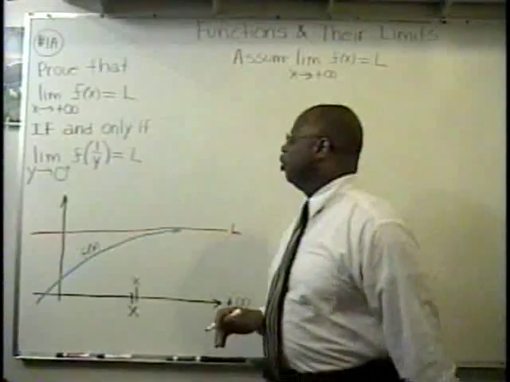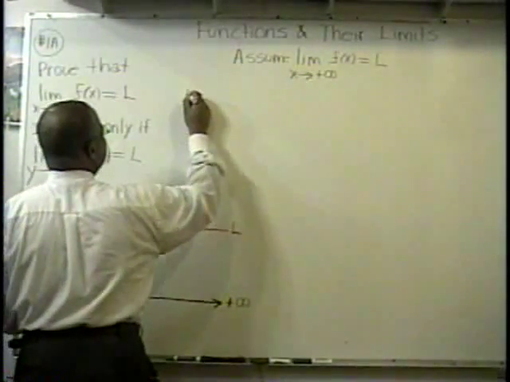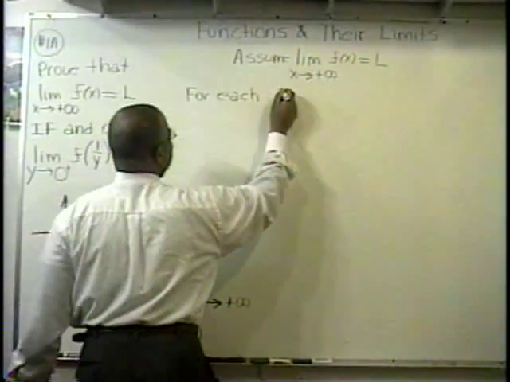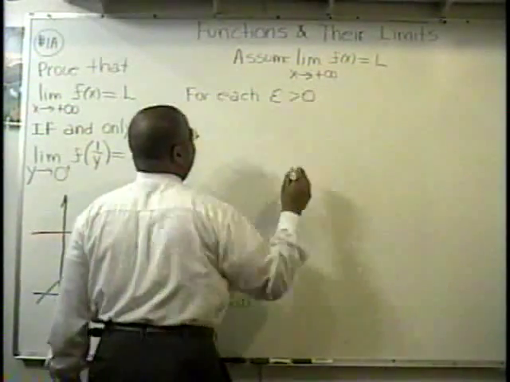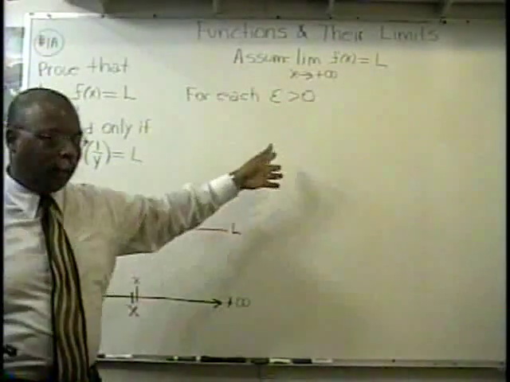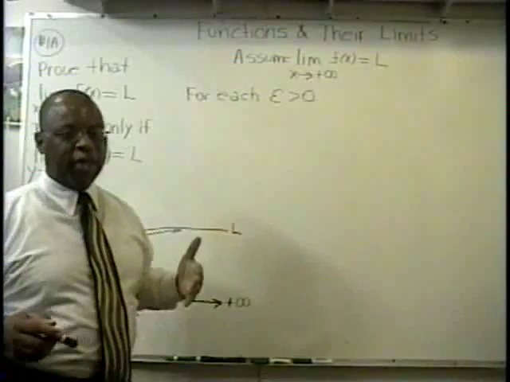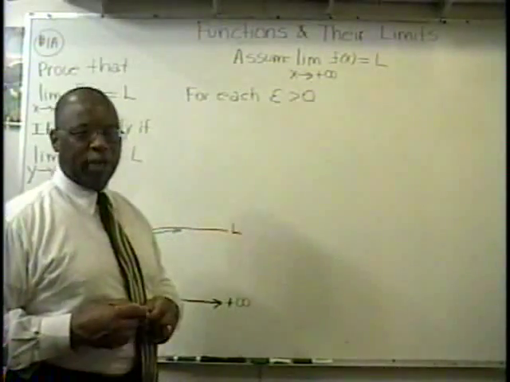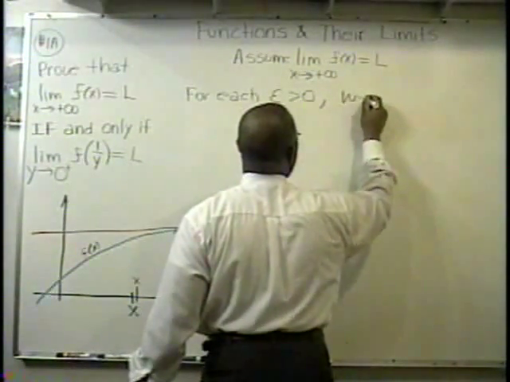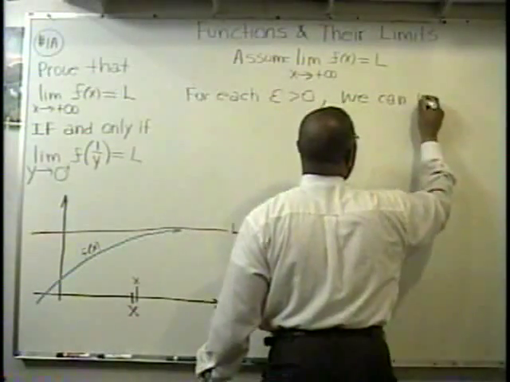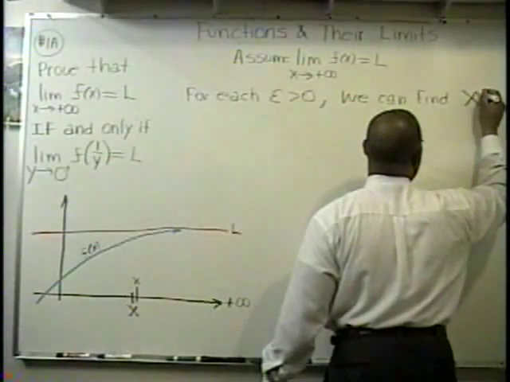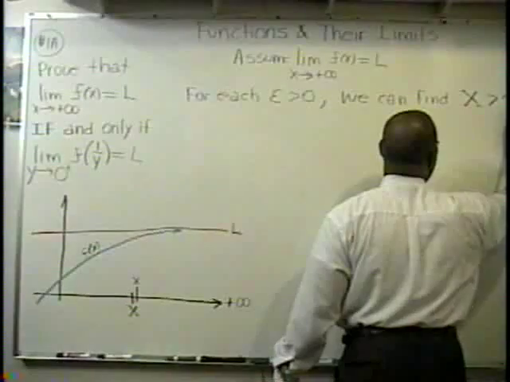Well, here's what we're going to say. For each epsilon greater than 0, remember, there could be 100 trillion zeros after the decimal and a 1 at the end. That number is not 0. It's a number. So for each epsilon greater than 0, we can find a large X, capital X, that's greater than 0,